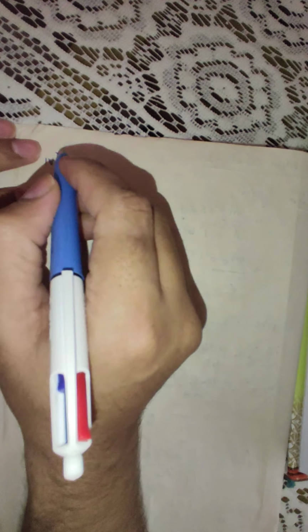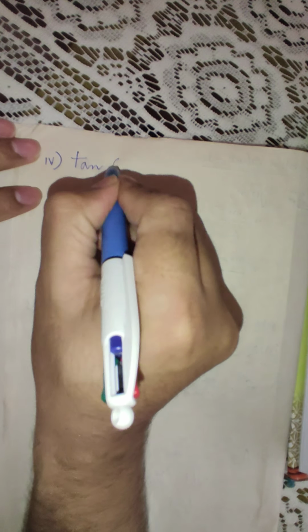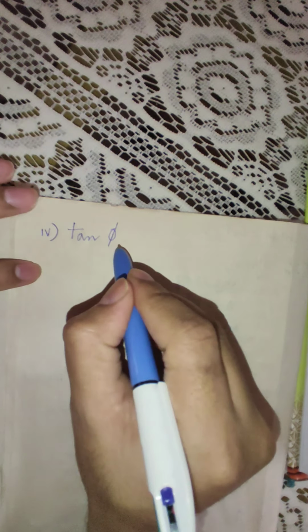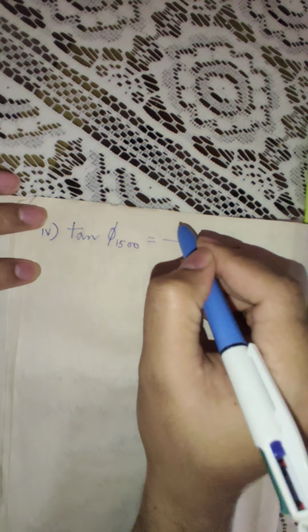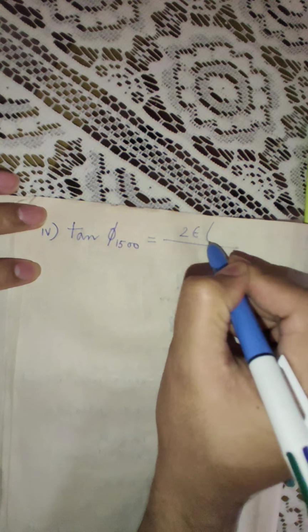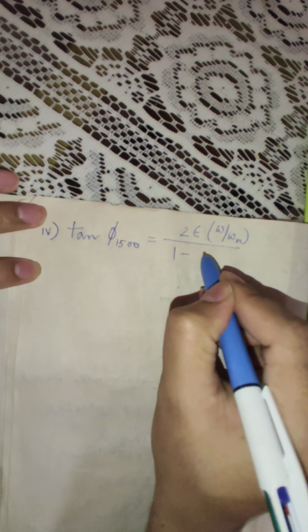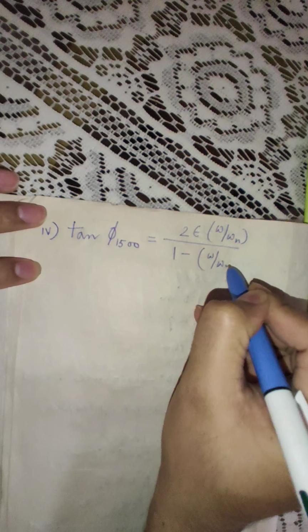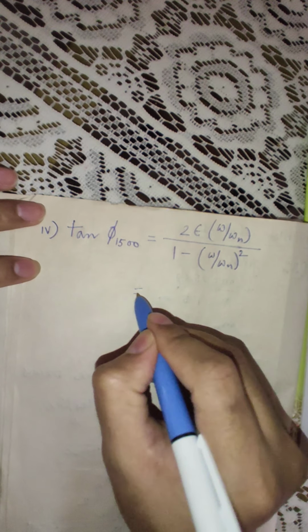Now the fourth part says that you need to find out the phase angle at 1500 rpm. So this is tan phi at 1500 rpm. The equation is twice epsilon omega by omega n divided by 1 minus omega by omega n square. Remember, this is not whole square.